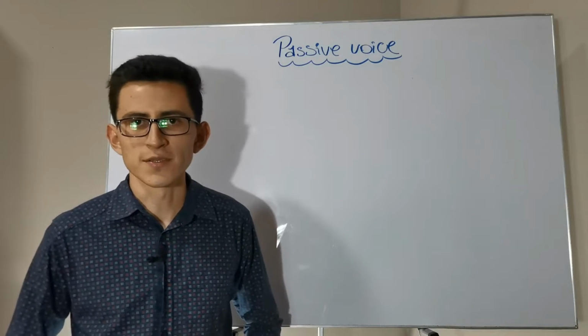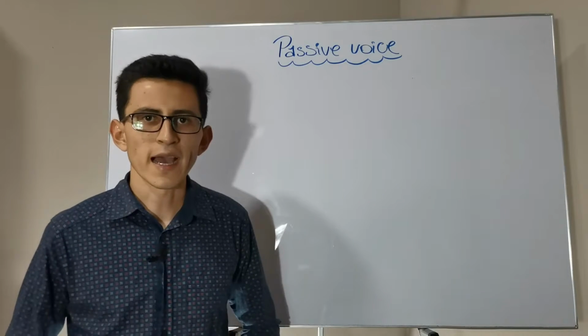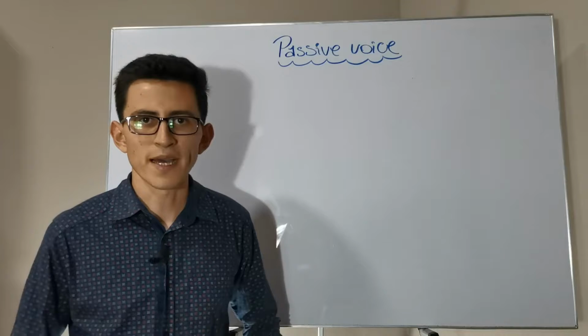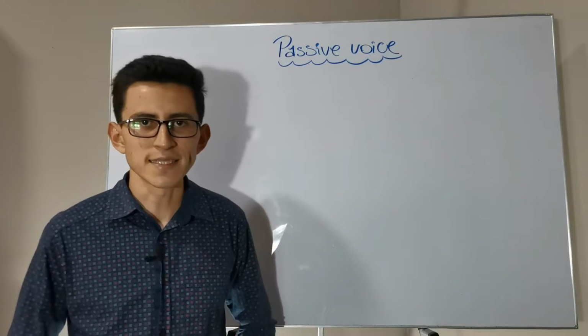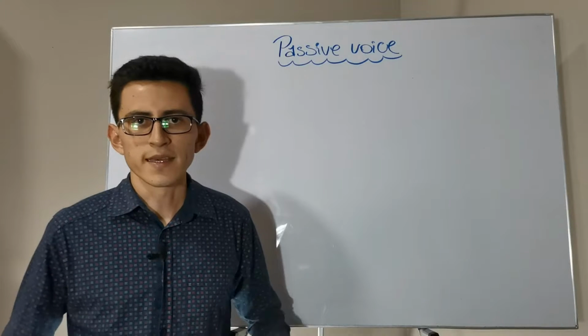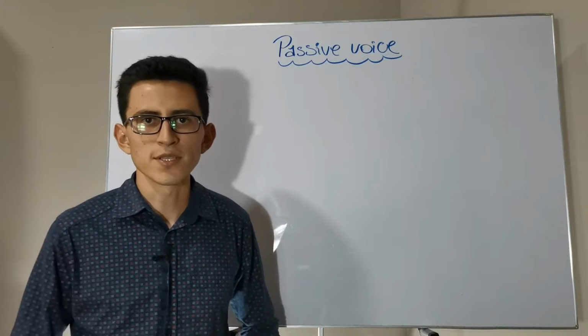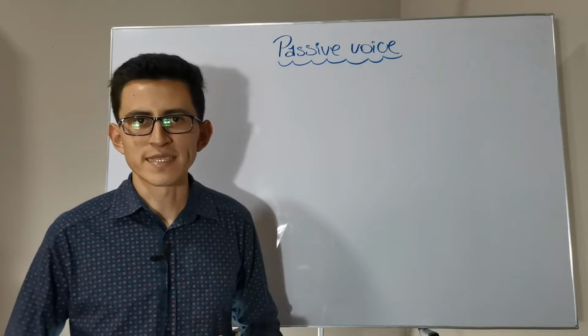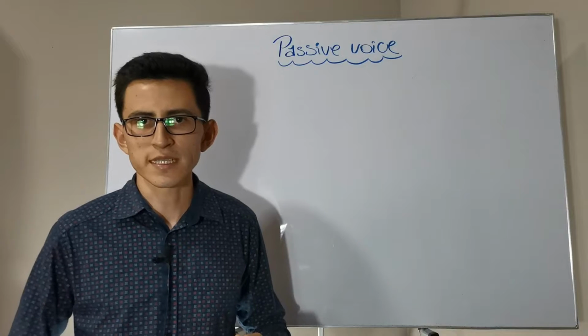Now let's continue. In English, we have two voices. We have active and passive voice. They both possess the same tenses and aspects. It means that either in active or passive voice, we will find the present tense, the past tense, and the future tense.